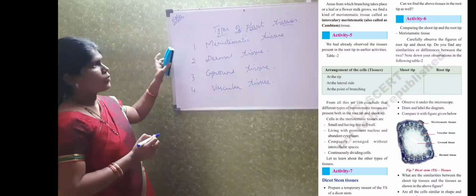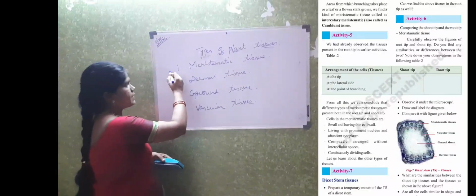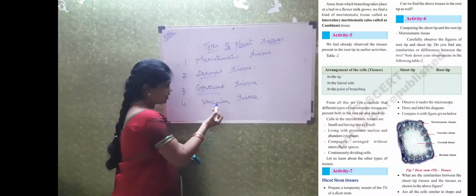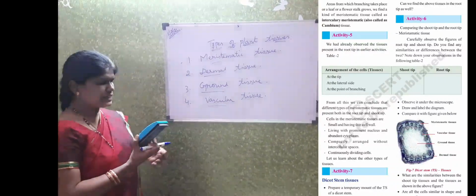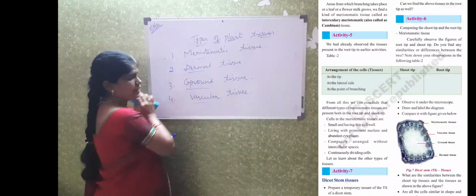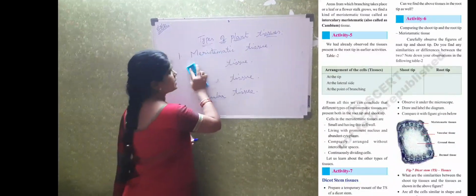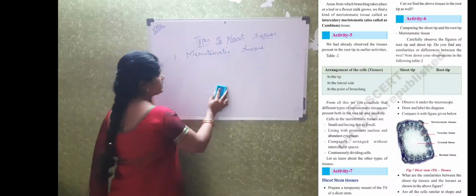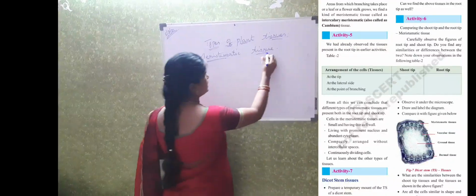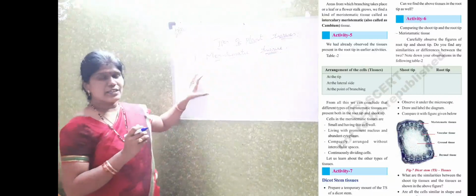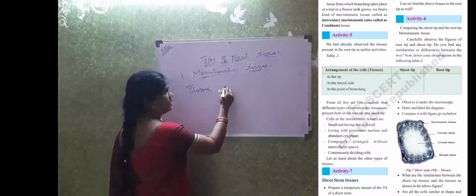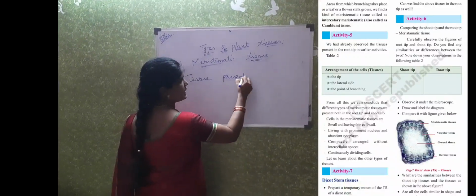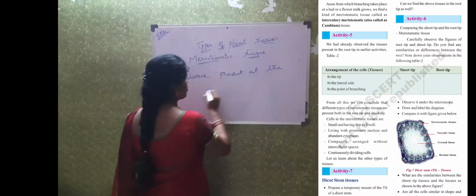So tell me children, how many types of plant tissues are there? Meristematic tissue, dermal tissue, ground tissue, vascular tissue. All these tissues have separate structure and they perform different types of functions. So first, coming to the meristematic tissue. What is that? Meristematic tissue is the tissue which is present at the growing tips.